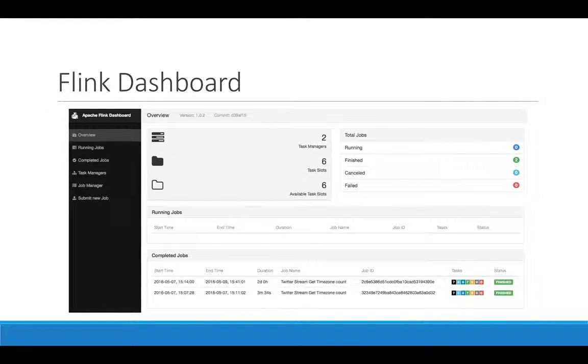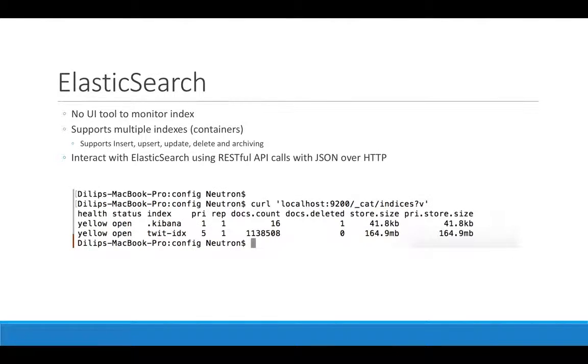The Flink engine provides a dashboard, which is a web front end, and it has a lot of potential in terms of understanding the various nitty-gritties within the engine, monitoring running jobs, understanding the mapping structure of jobs, etc. In order to interact with Elasticsearch, one would have to use RESTful API calls with JSON over HTTP. The snapshot below is an example of how to query the Elasticsearch engine for all the indexes that exist. As we can see, there is an index by the name .kibana and the other index, which is twit index, belonging to the application that was written for this project.